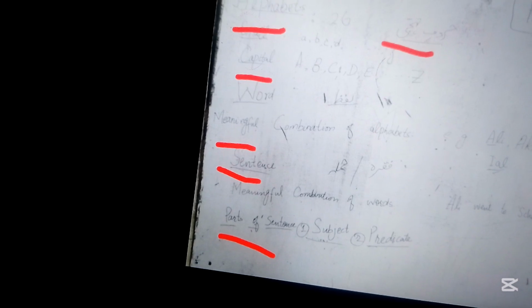And if you combine these letters I, L, and A, but not in a proper arrangement, then it's not a word. It can only be a word when it gives a meaningful combination. For example, I also gave the example of a crumb, a pen.